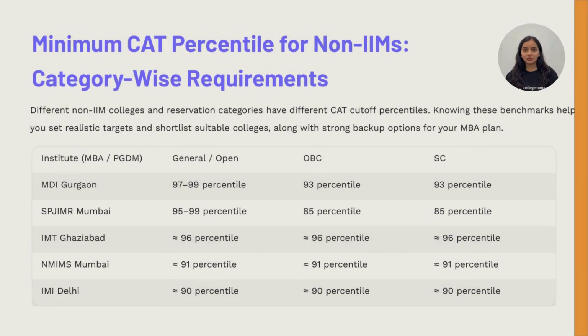For those looking at non-IIM schools, here are some expected CAT percentile cutoffs. MDI Gurgaon, 97 to 99 percentile for general candidates, 93 percentile for SC/ST candidates. SPJIMR Mumbai, 95 to 99 percentile for general candidates, 85 percentile for SC/ST candidates. IMT Ghaziabad, 96 percentile across all categories. These percentile ranges indicate the level of competitiveness in non-IIM institutes and can help you strategically plan your applications.